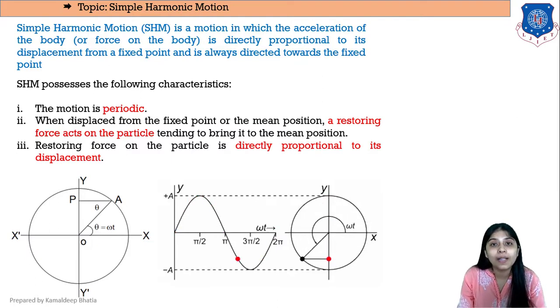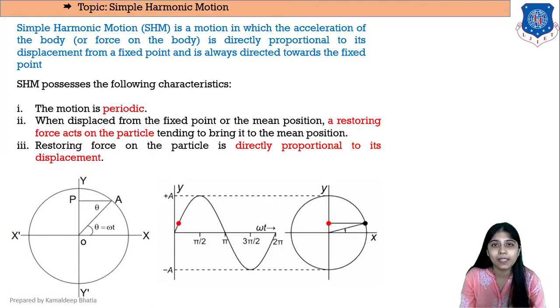Now let AP perpendicular be drawn from the particle on the diameter YY dash of the circle, as you can see from this diagram.